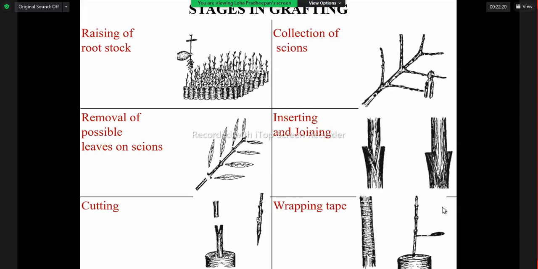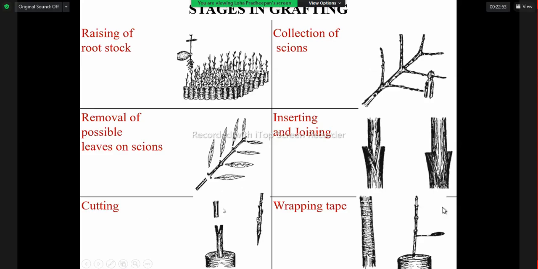So if we look into the stages in grafting, first we have to grow the rootstock. After growing the rootstock, we have to get ready the scion, which has the superior character. Here we have to remove the leaves on the scion and get the scion ready.